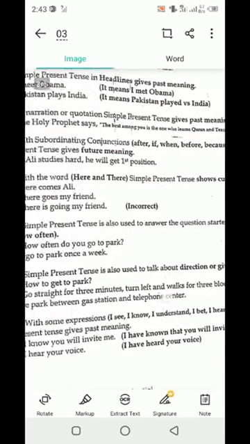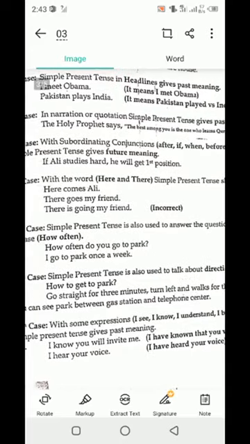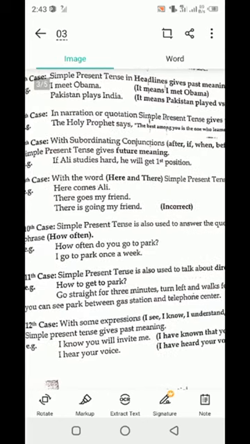Another case is that with the words here and there, the simple present tense shows a current action. Clear? Here comes Ali, there goes my friend. There is going my friend is incorrect, and there goes my friend is correct.